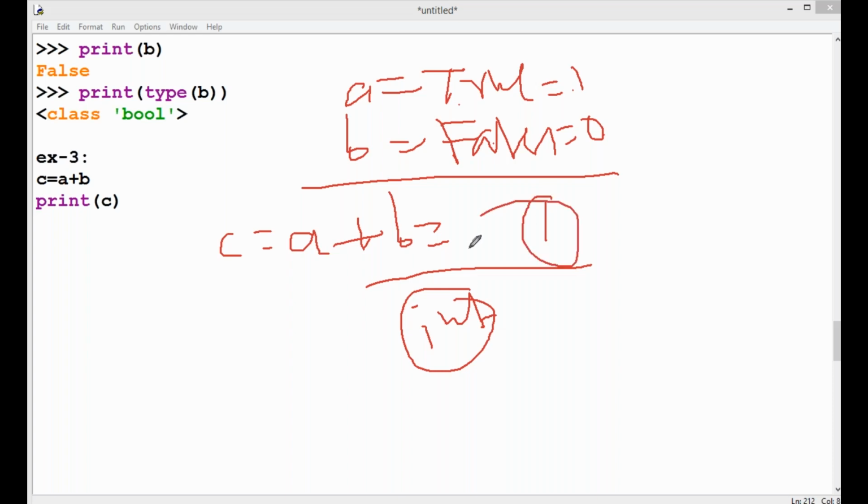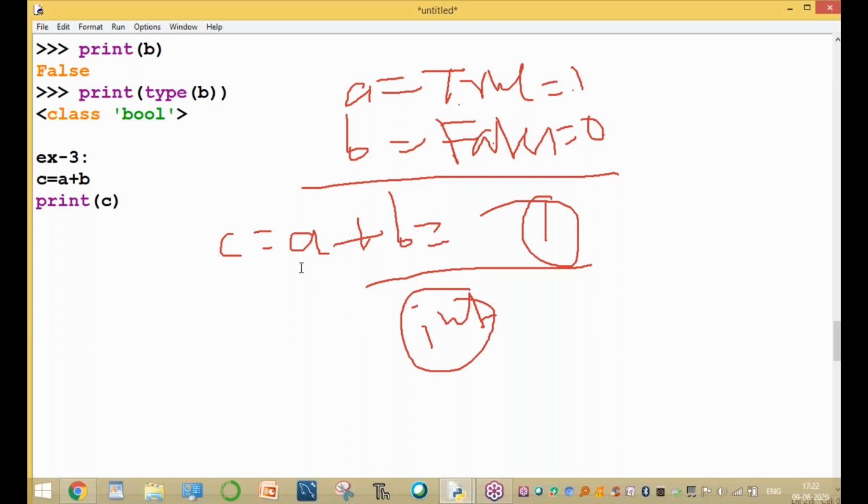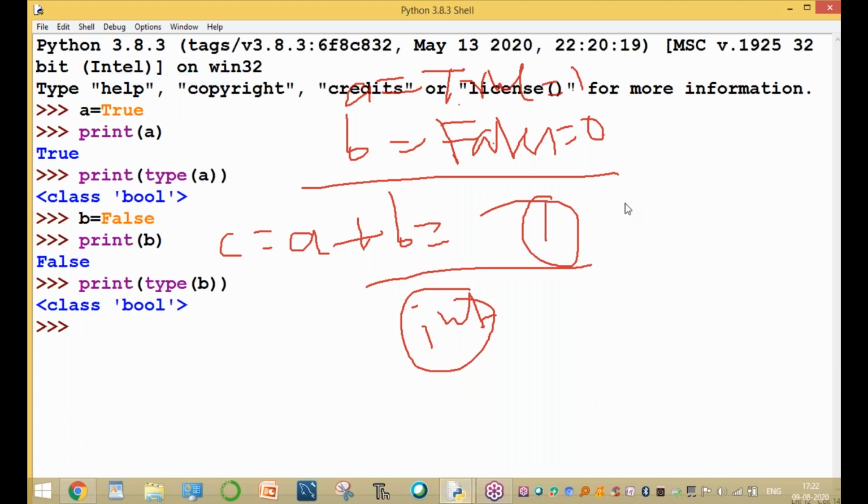Why? Because 1 is integer, so C is integer. Okay, the value is integer, so C is integer. Why? Because A plus B. We'll explain it later. Please wait a minute.